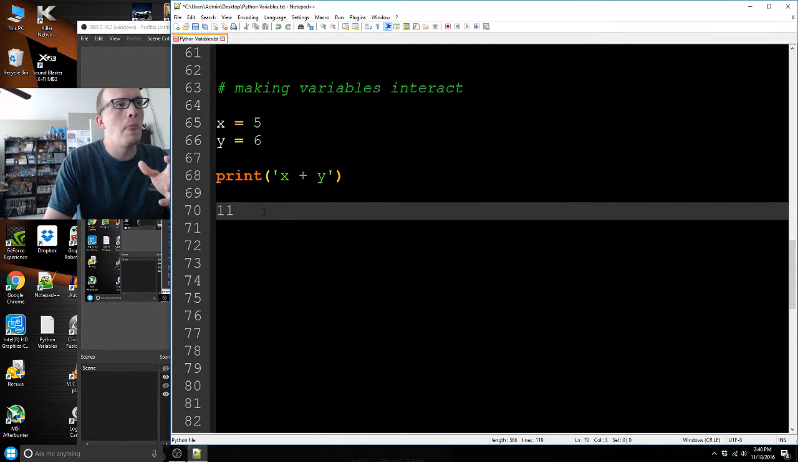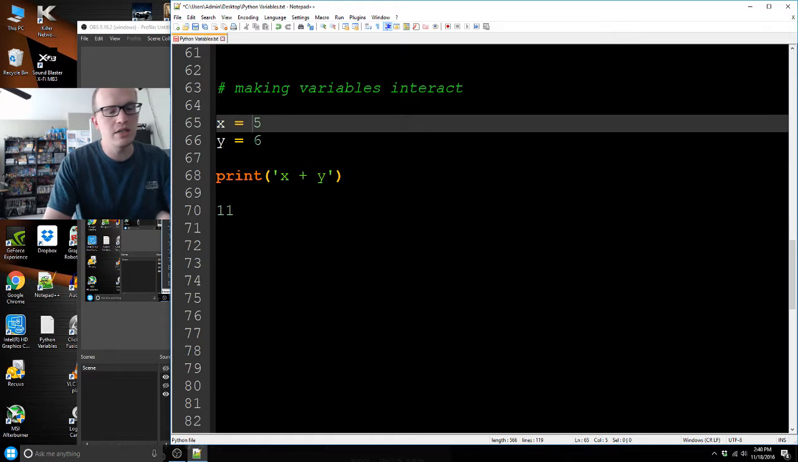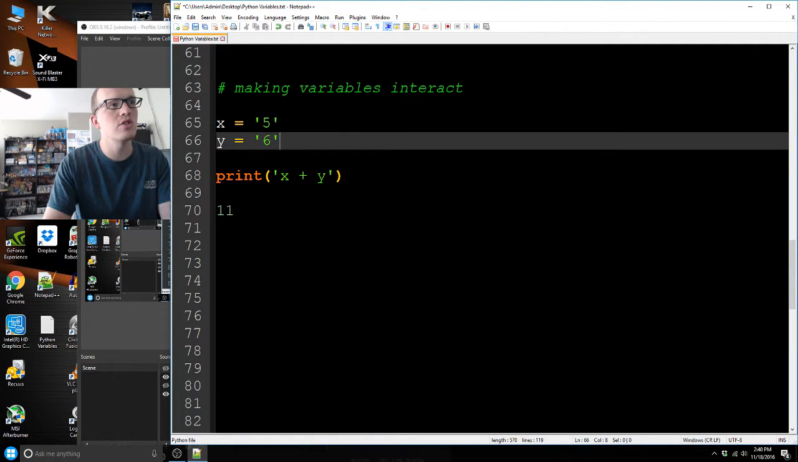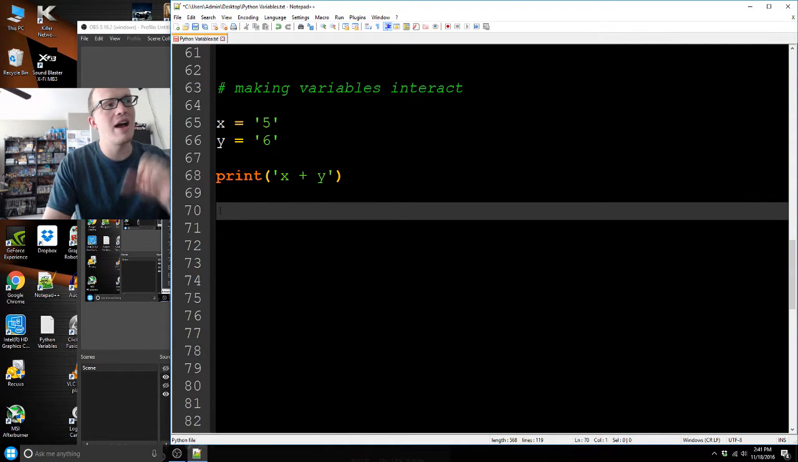Now, if I were to put quotations around these, this is important: they are now strings. So you're adding the value of those variables, which is the string 5 and the string 6. Instead, you would get the string 56 printed out to the console. Now remember, this is not a number. If we added these two values, this is no longer a number. It is a string of 56. So it's very different.